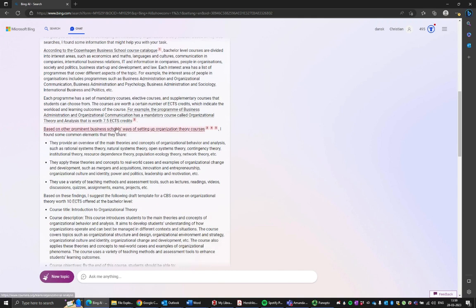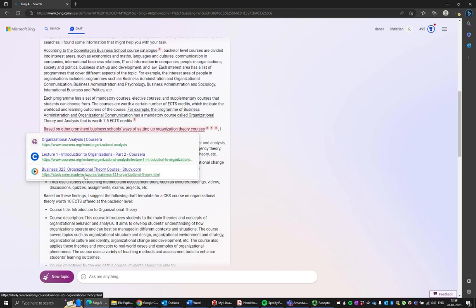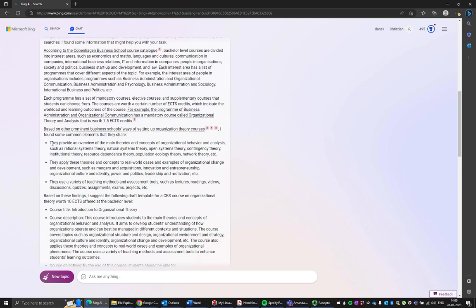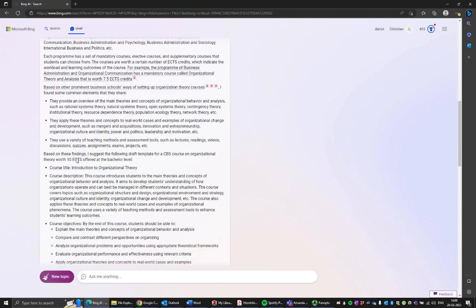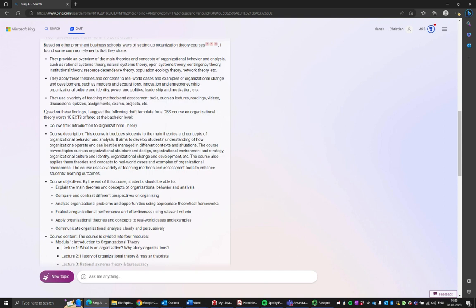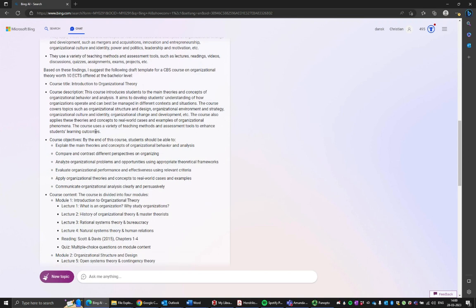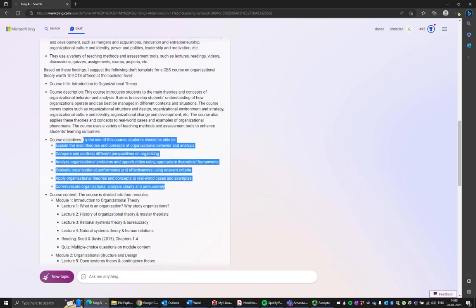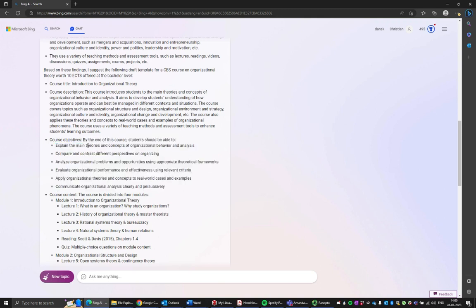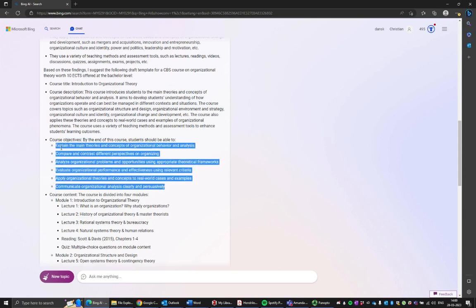And then it integrates ideas from other places, like, for instance, the Coursera course on organizational analysis, summarizes how they do it, and then integrates that into the standard CBS template. So it then offers actually a full 10 ECTS draft. Introduction to Organizational Theory basically blurbs out the standard course description, produces some quite convincing learning objectives here. So explain, compare, analyze, evaluate, apply, communicate, and we can of course simply change those if you want.